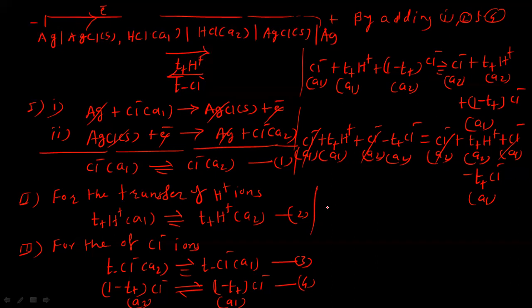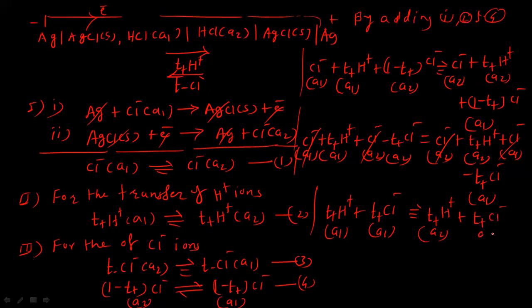So we can write T positive of hydrogen ions with activity A1 plus T positive of chloride ions with activity A1, and on this side T positive of hydrogen ion with activity A2. Now minus T positive with A2 on this side becomes positive, so plus T positive of chloride ions with activity A2.